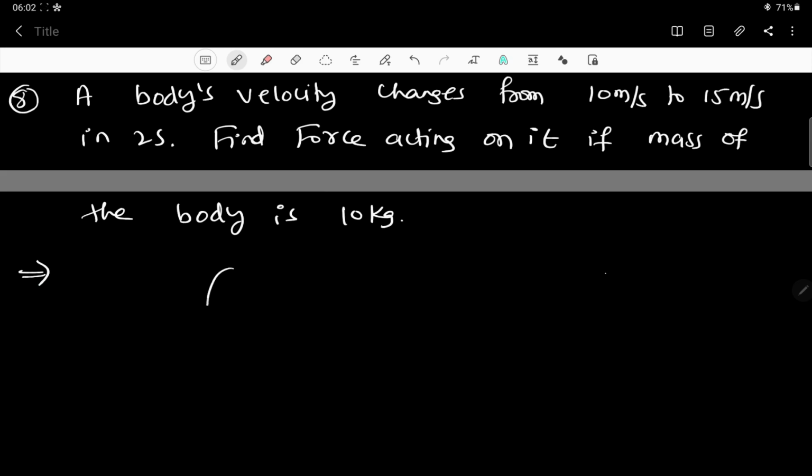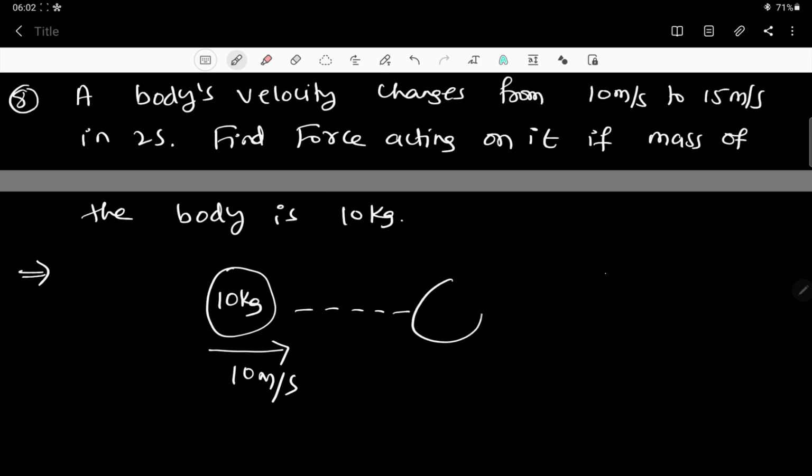For example, there is a body of mass 10 kg here. Okay, mass is 10 kg. Now it was moving with how much velocity? 10 meter per second. Now after some time, in t equal to 2 seconds, 10 kg definitely will remain, and it becomes 15 meter per second, means there must be some force on it. Somebody must have applied the force, so that force only they are asking.